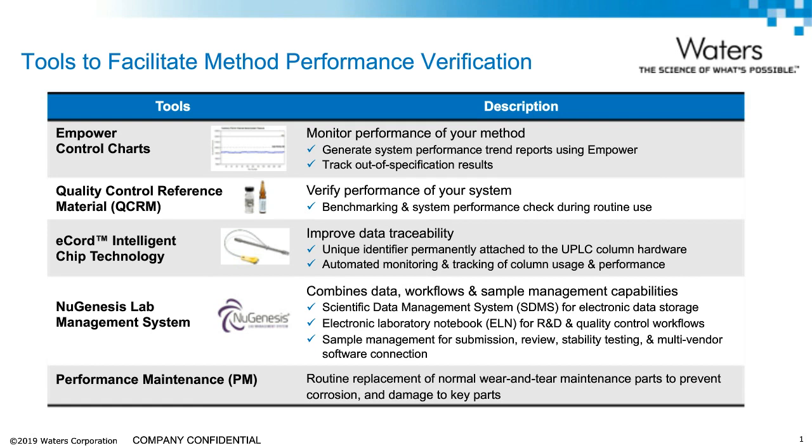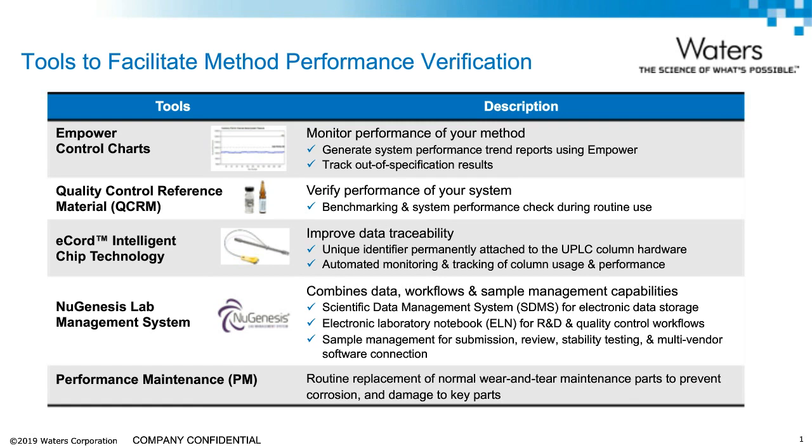It provides a unique identifier that is permanently attached to the column hardware, and this enables monitoring and tracking of column usage, performance, and lifetime. When utilized in conjunction with Empower 3, the column information is linked to the raw data, enabling full data traceability.